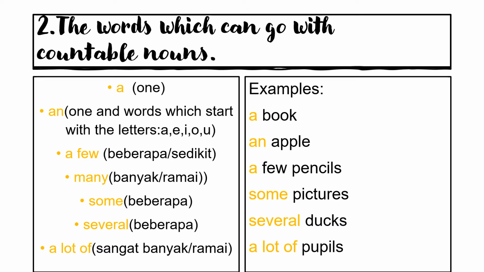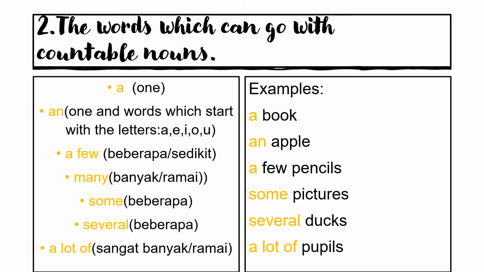Now, the words which can go with countable nouns. Let's say we want to give examples of book. Now there is only one book, so we have to use quantifiers or determiners to show how many books.